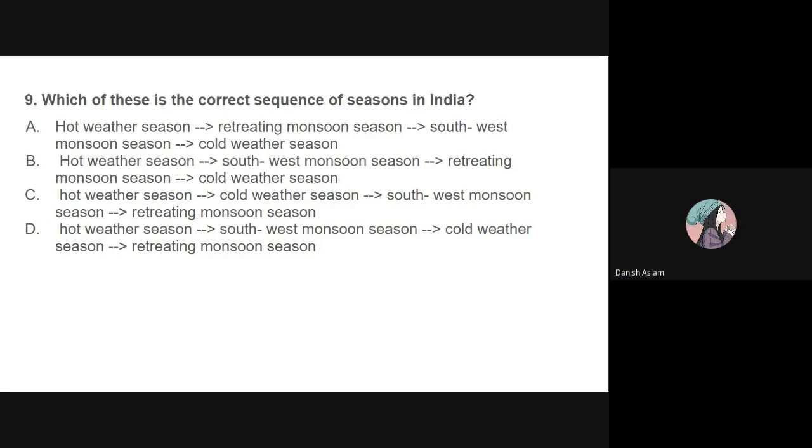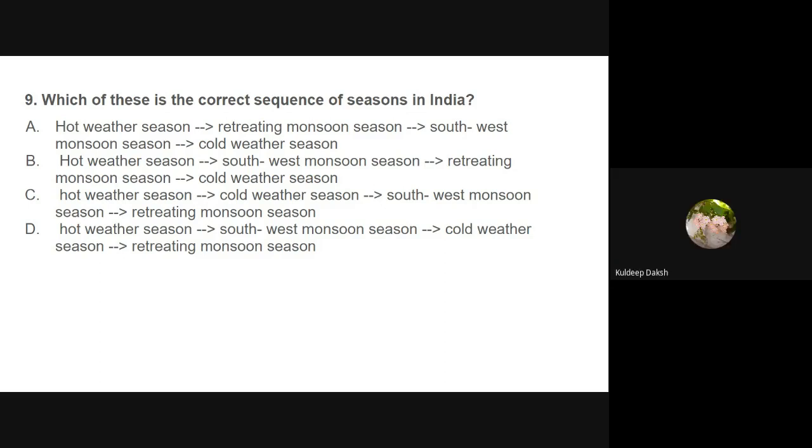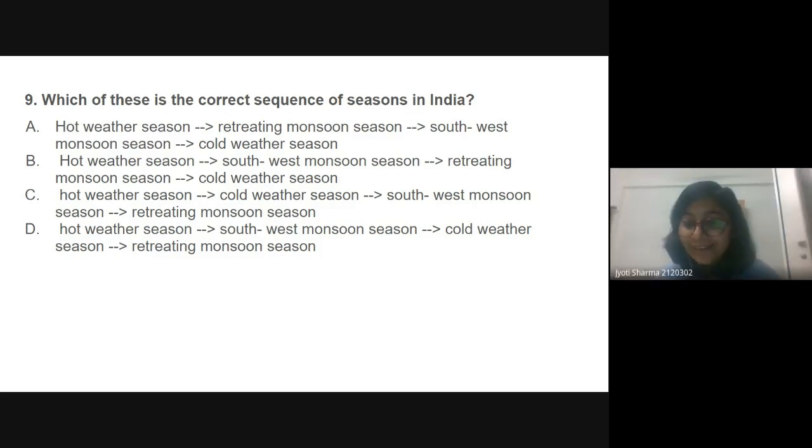Ma'am, are we eligible? Yes, everyone from undergraduation is eligible for this summer internship. Actually, ma'am, we are BA students. Yes, you people can try. If you want to do research, you can know something about the research, what type of research we do in the PhD. So to get the idea about it, you can join the summer internship program.